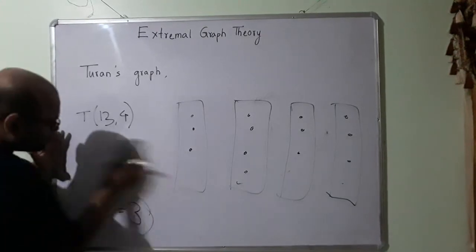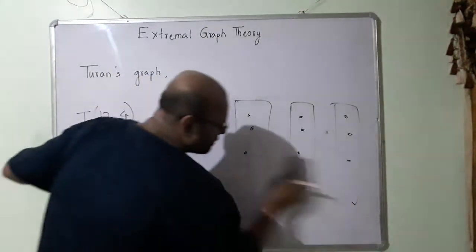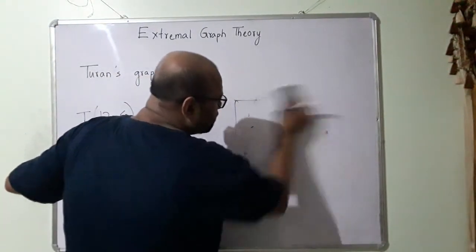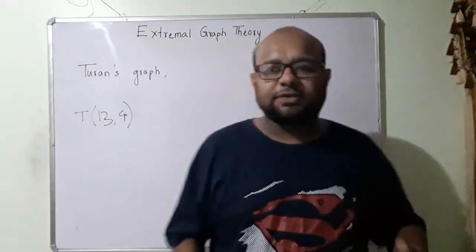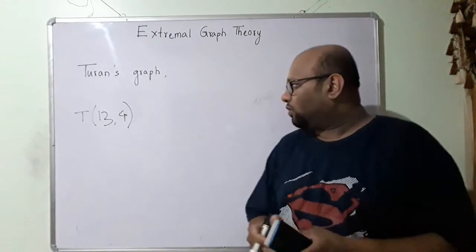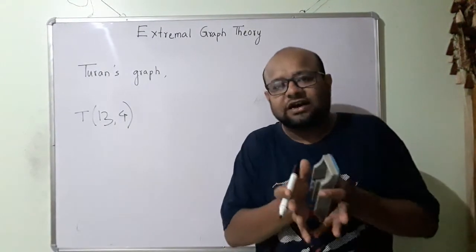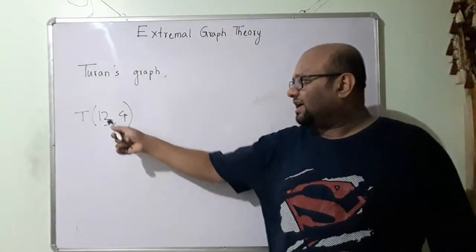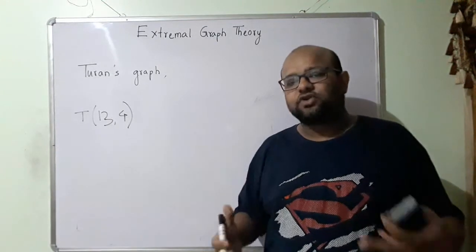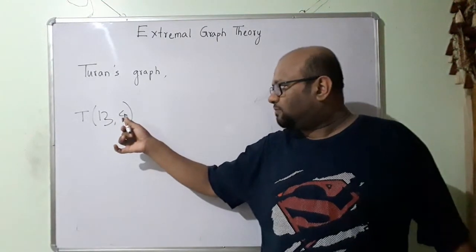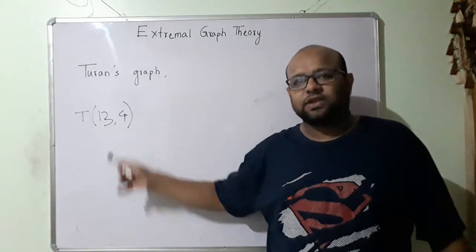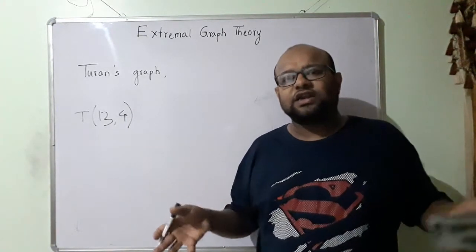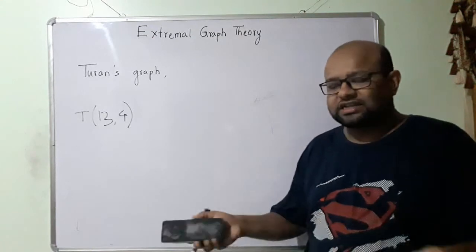This is Turan's graph. So in Turan's graph, what is going to happen? It is an R-partite graph. It is a complete R-partite graph, where the number of elements will be distributed equally, and so I will try to distribute equally. If n is perfectly divisible by r, then equality will be guaranteed. So I can distribute equally.